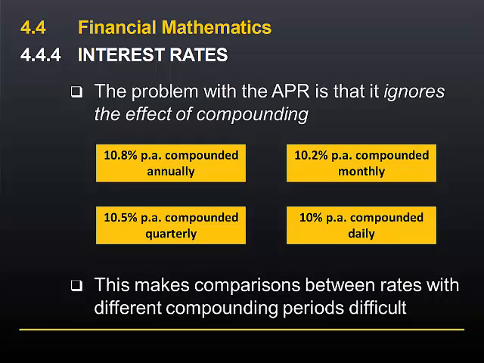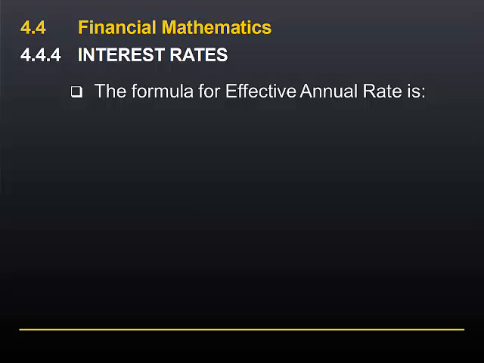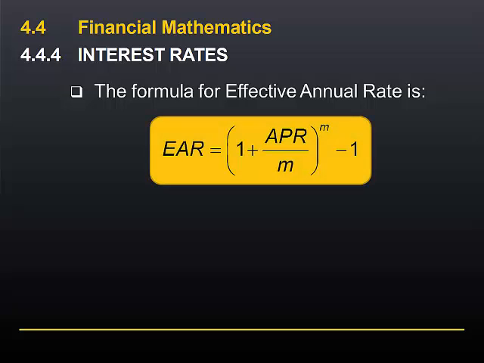The only way that we can make a comparison between these rates is to calculate the effective annual rate, the rate of interest that we are effectively being exposed to, taking into account the effect of compounding. The formula for the effective annual rate is this. The EAR is equal to 1 plus the APR divided by M, all raised to the power of M, minus 1.